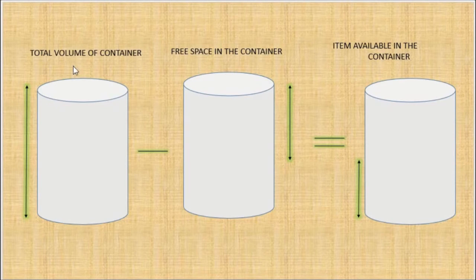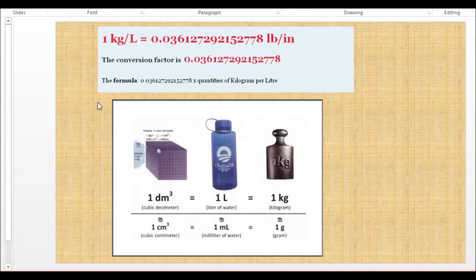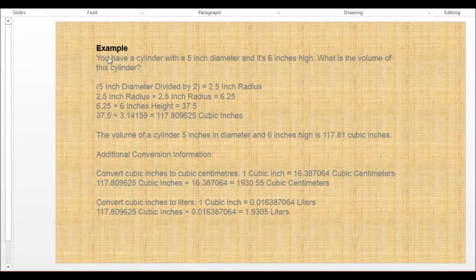To find the items available in the container, the free space measured by the ultrasonic sensor is subtracted from the total height of the container. To find the kilograms present in the jar, we consider that 1 cubic decimeter is equal to 1 liter of water and it is equal to 1 kg. For example, the volume of a cylinder 5 inch in diameter and 6 inch in height is 117.81 cubic inches. It can hold 1.9305 liters of water.